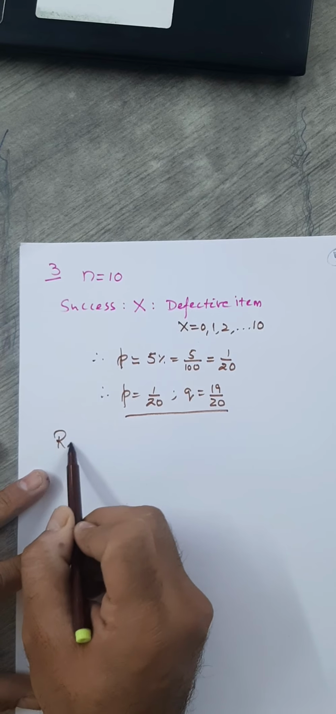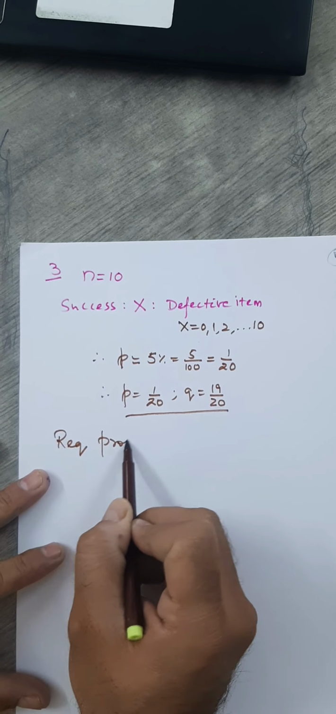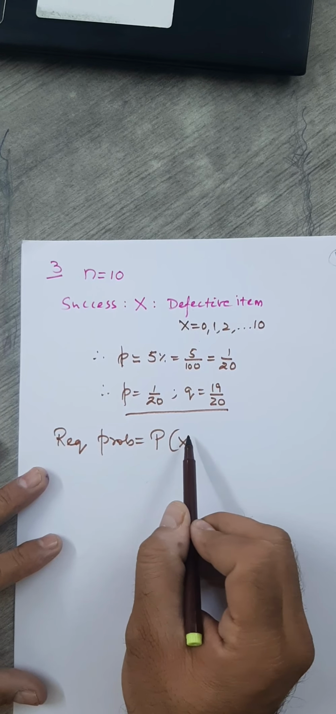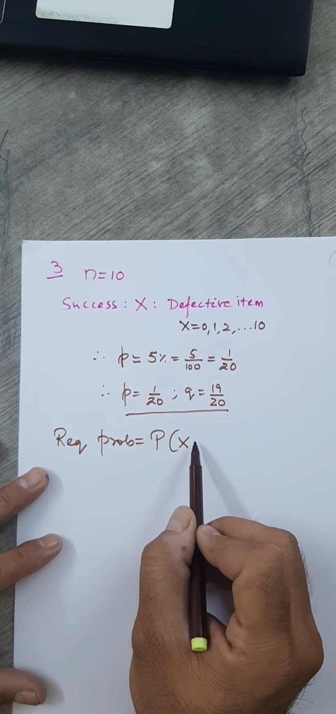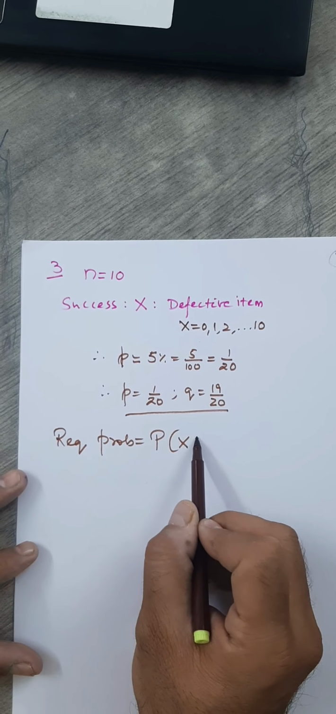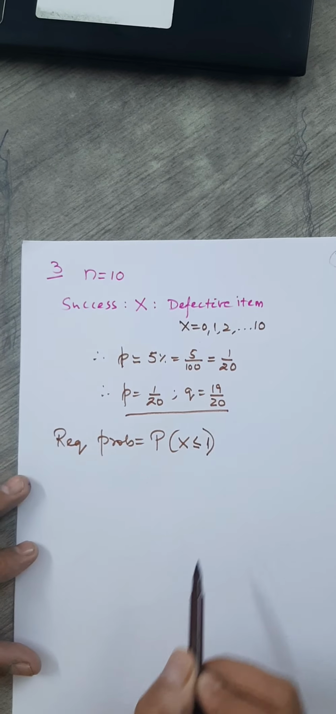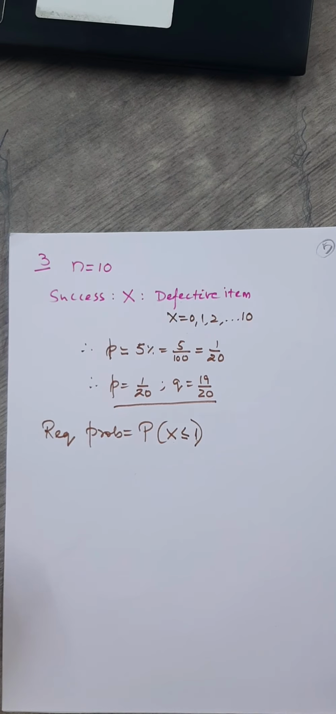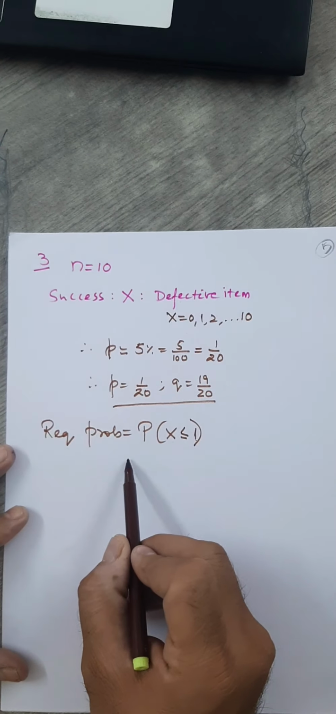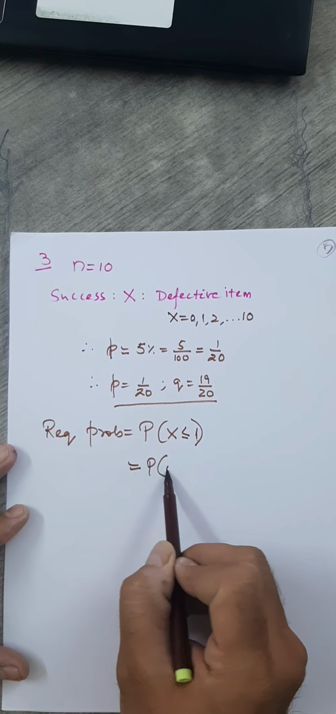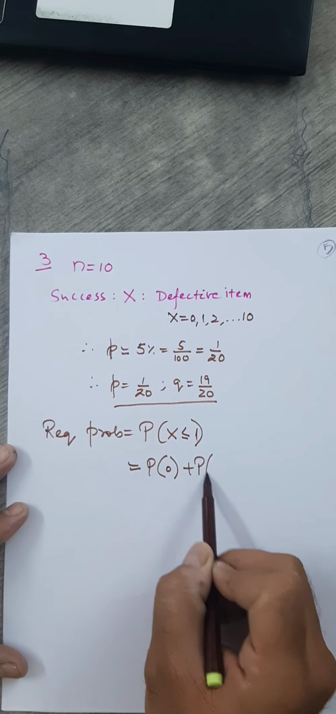Right? So let me write here, required probability equals probability of X. This is not more than one. What is the meaning of this? It should not be more than one. That means either it is 1 or less than or equal to 1. This means not more than 1. Not more than 1 means what? Either it is 1 or less than 1. Now what is this? Random variable always starts at 0. So either P of 0 plus P of 1.